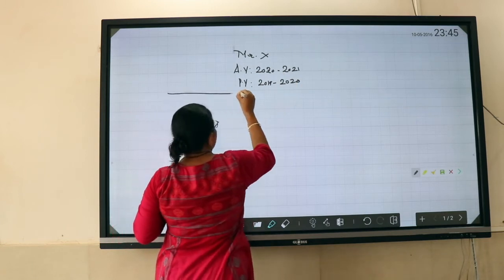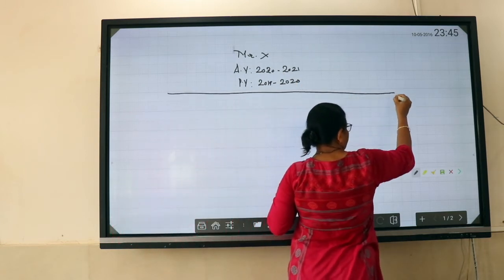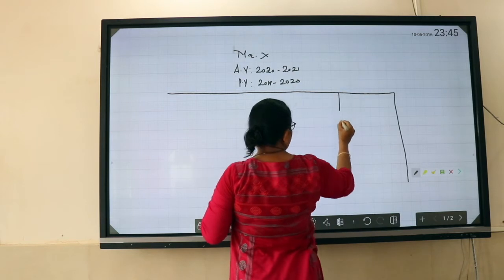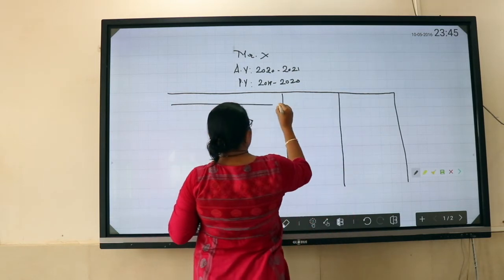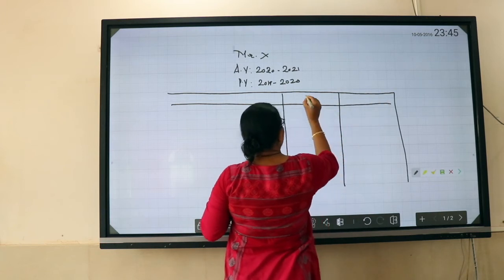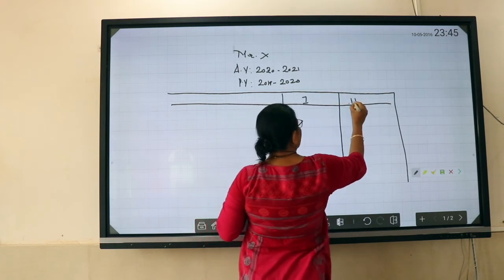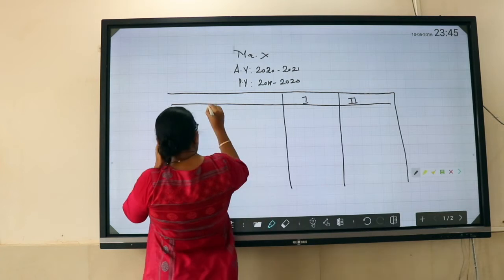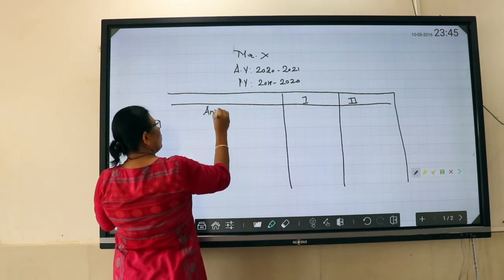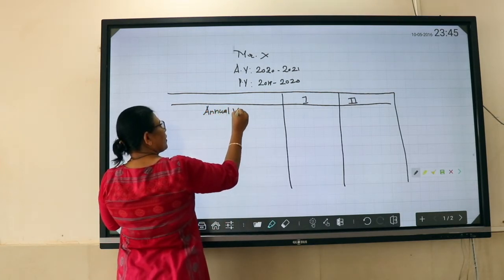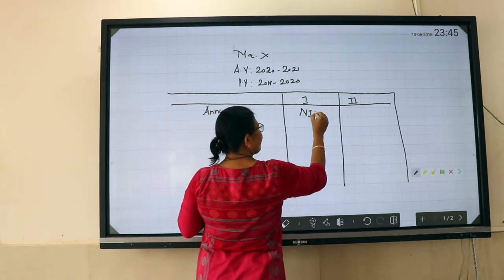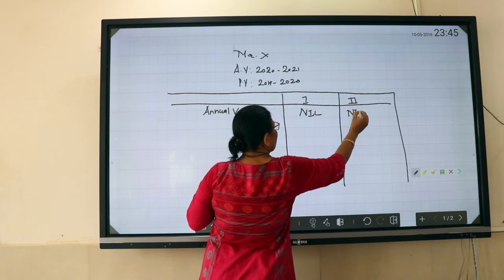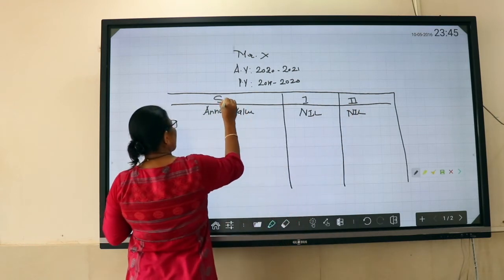This is the case. We will do it in two columns, house 1 and house 2. Annual value: straight away, the annual value of house 1 will become nil because it is self-occupied. This is also nil. So this is a self-occupied house property.